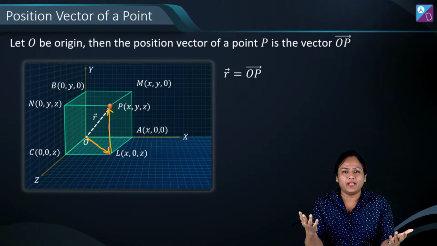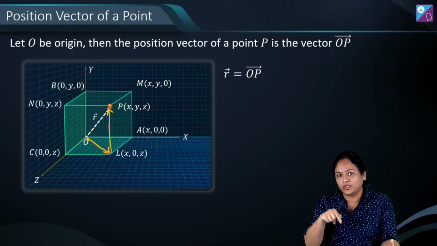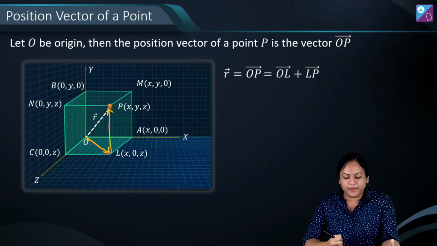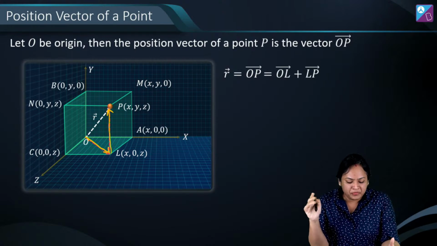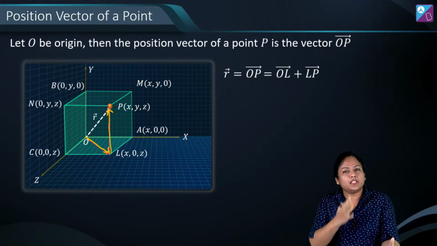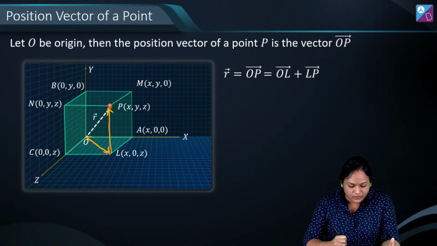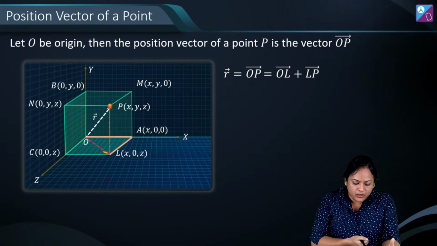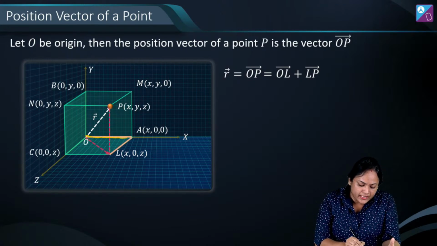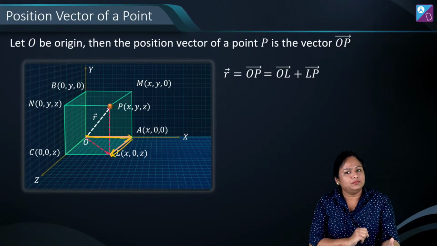This is how we break, right? Vector law of addition में हमने सीखा है total displacement. So this is OL plus LP vector. ठीक है. Now OL and LP को हम further break down कर सकते हैं. तो हम कैसे उसको break down करेंगे? So यहाँ पर OL को हम basically we can write it as OA plus AL, isn't it?